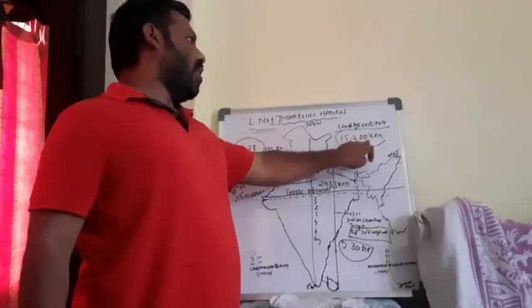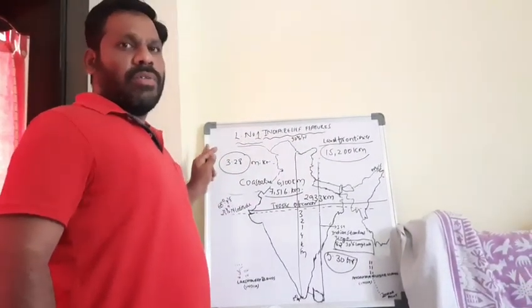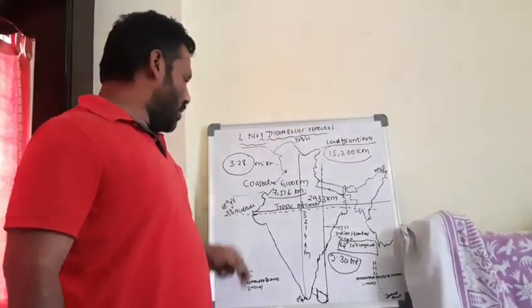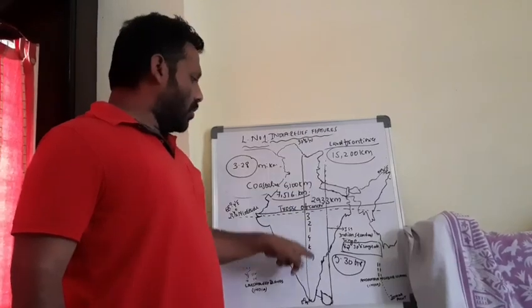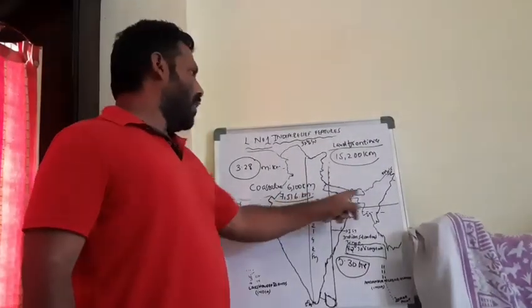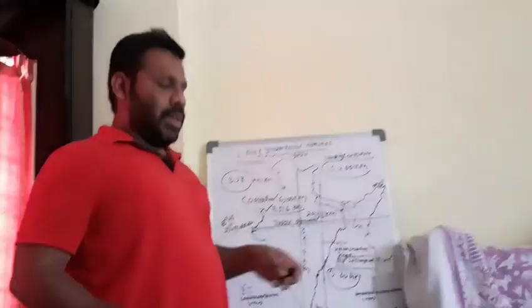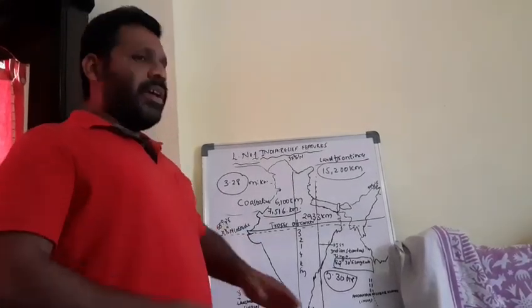The total coastline of our country, including islands, is 7,516 kilometers. The total land frontier, how much? 15,200 kilometers. The total area spread in our country, how much? 3.28 million square kilometers. From north to south, the distance is how much? 3,214 kilometers. From west to east, how much? 2,933 kilometers.